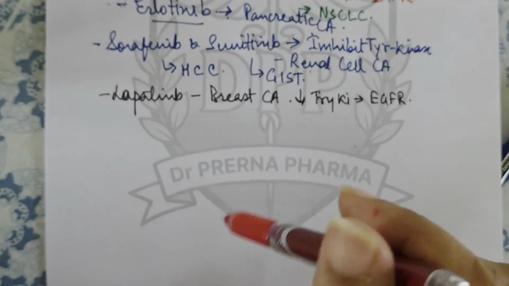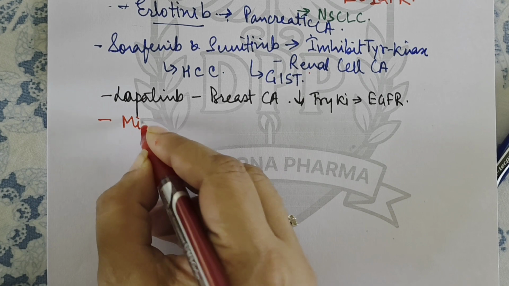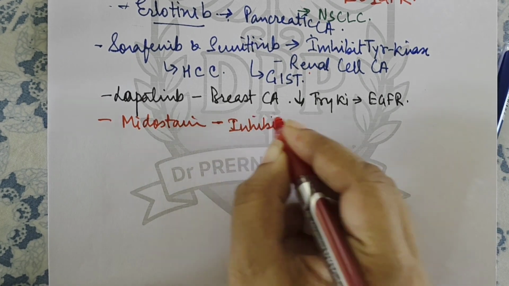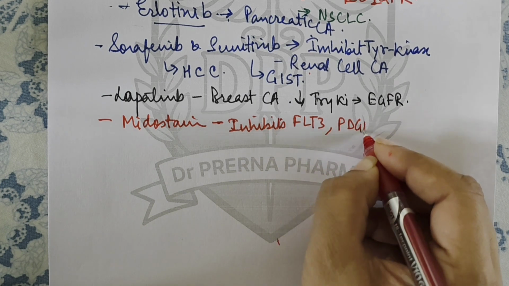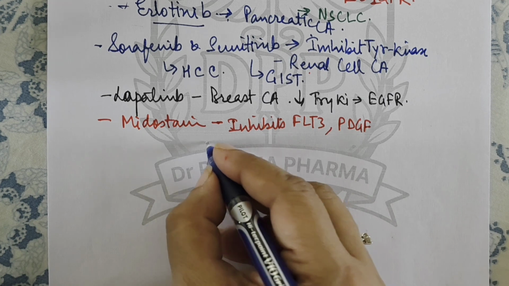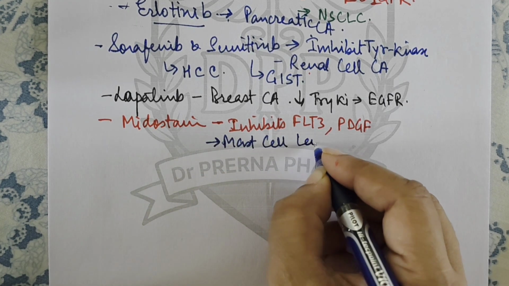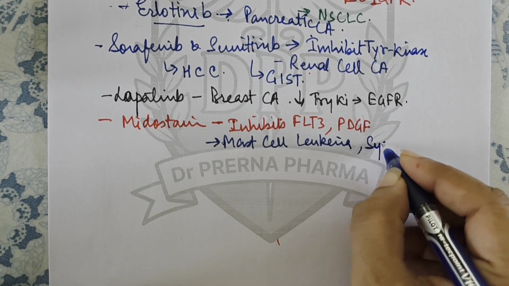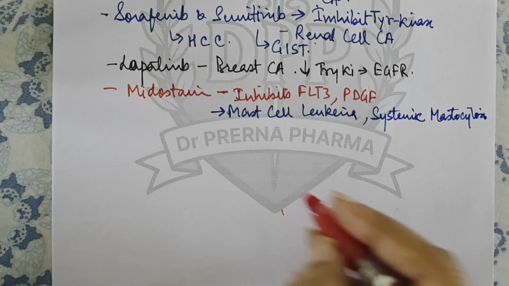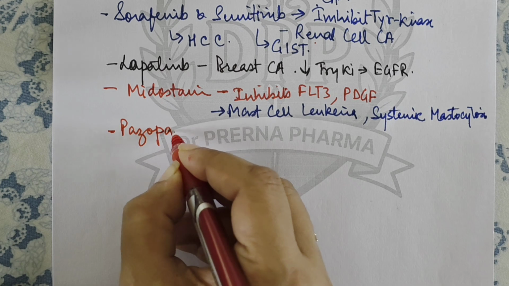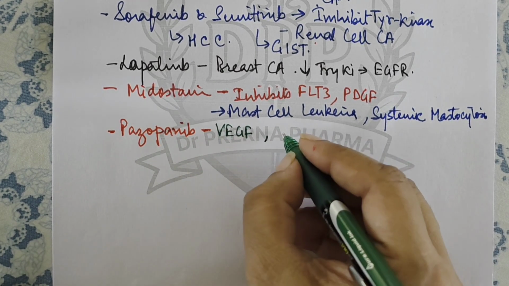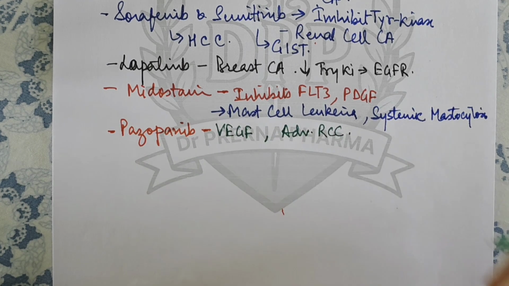Right? Then we have a drug called midostaurin. Basically, it inhibits the FLT3 and PDGF signaling molecule, and it is approved for mast cell leukemia and systemic mastocytosis. Right? Then another drug that we have is pazopanib. It acts against VEGF receptor and it is used in advanced renal cell carcinoma.